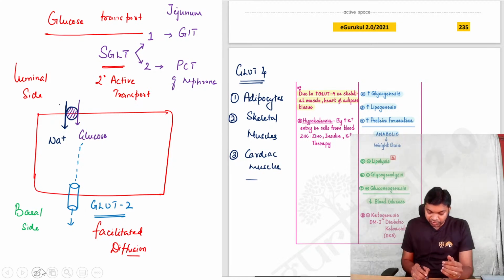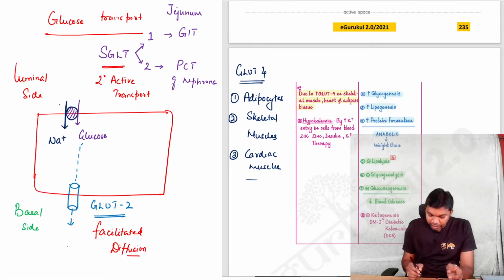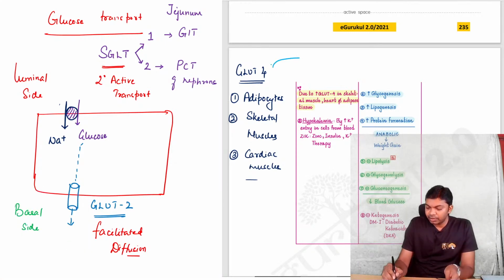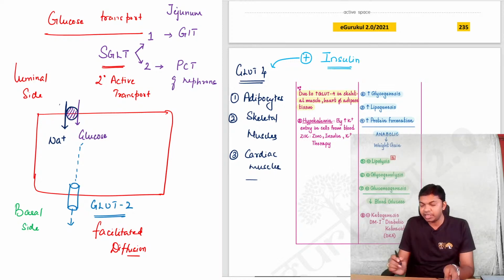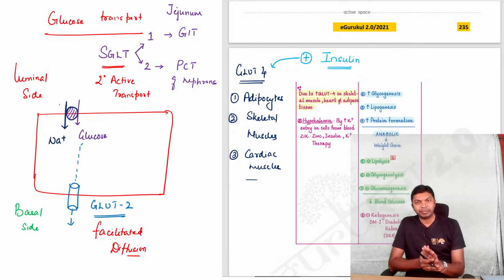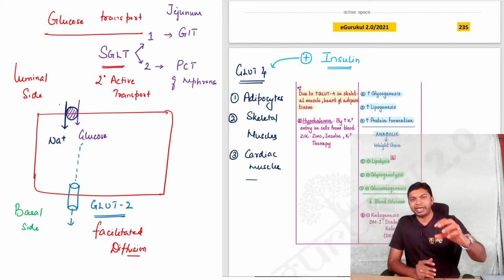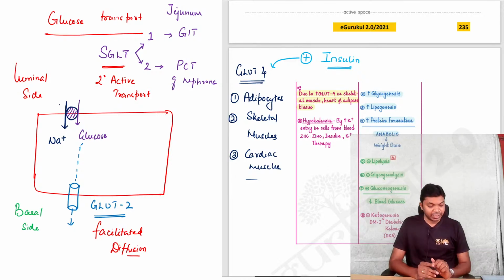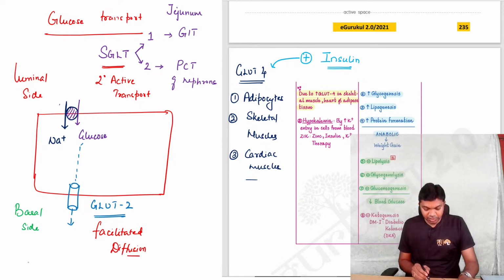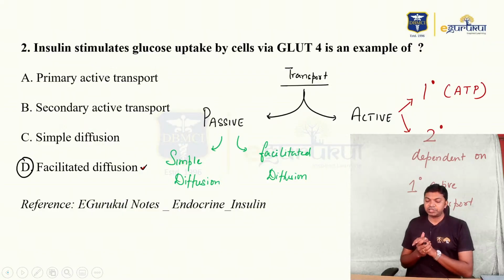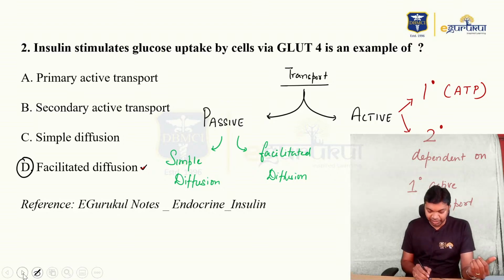The uniqueness of GLUT4 is the transporter which is triggered by the hormone called insulin. So insulin practically upregulates the number of GLUT4 molecules on cell membrane, thereby glucose uptake into the cells is facilitated by insulin. Alright guys, so that's our question. Insulin stimulates glucose uptake by cells via GLUT4 is an example. Answer is facilitated diffusion. Good.